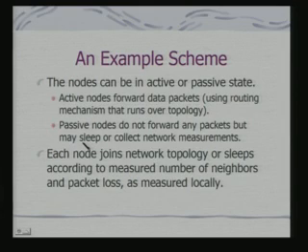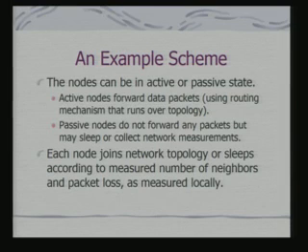Fine. So, now each node joins the network topology or sleeps according to the measured number of neighbors and packet loss, as measured locally. Here, this is an adaptation of a topology with no node movements, only making nodes active and inactive. So, I have a set of nodes, and nodes are either in active or passive state. And obviously, in this case what can we impose? We can impose a greater sleeping period for the nodes. In a MAC it was fixed periods of listen and sleep.